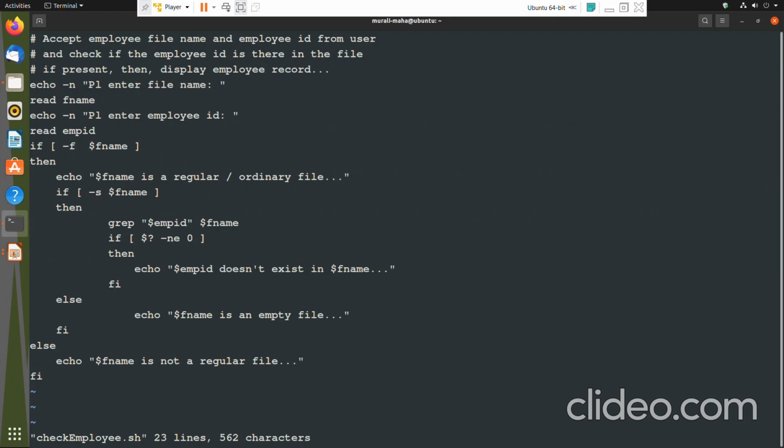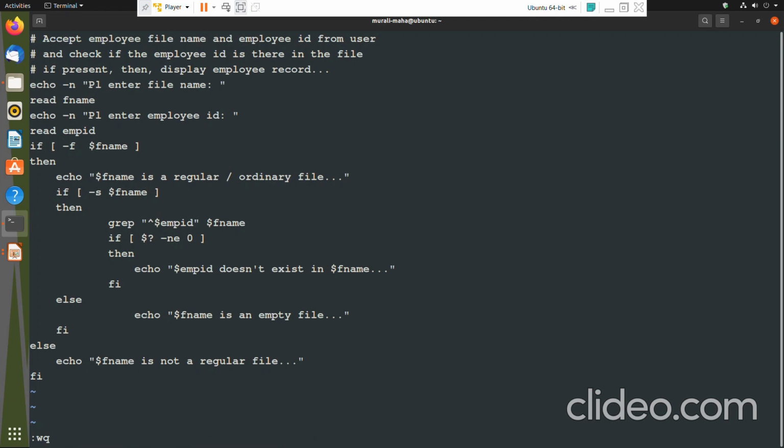Okay. So where is my grep? Here. So what I can do? grep caret $emp_ID. So $emp_ID is the variable, correct? And caret means what? If that line begins with $emp_ID, then grep only that line. Okay, yeah, this is one workaround.